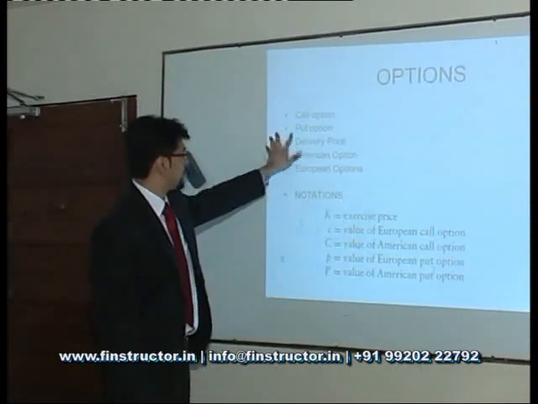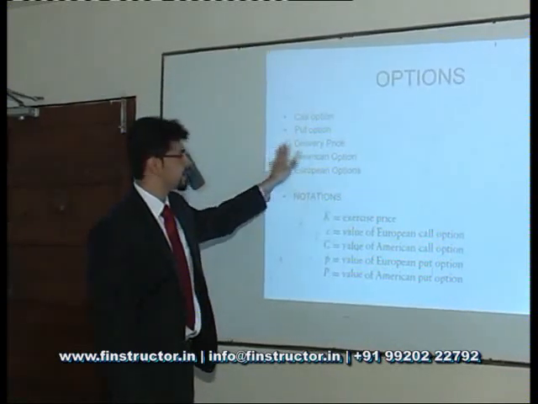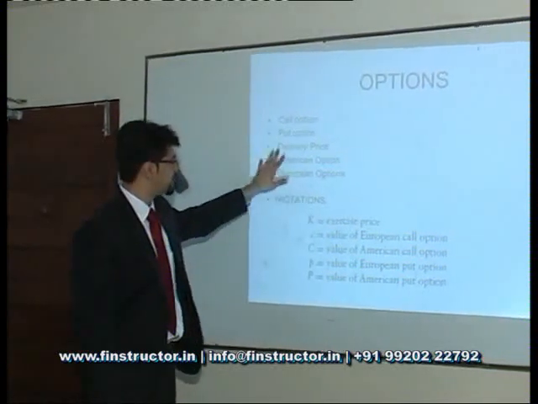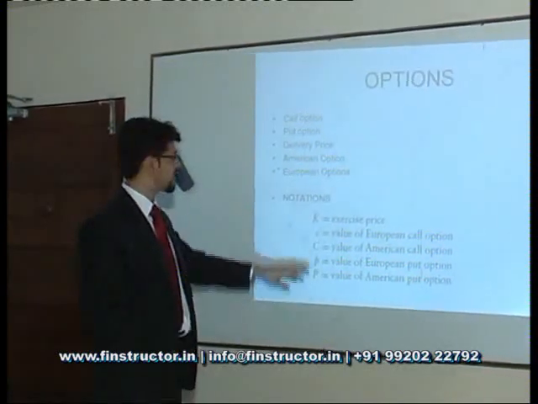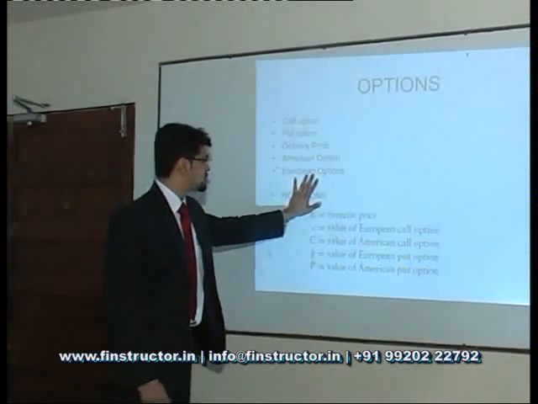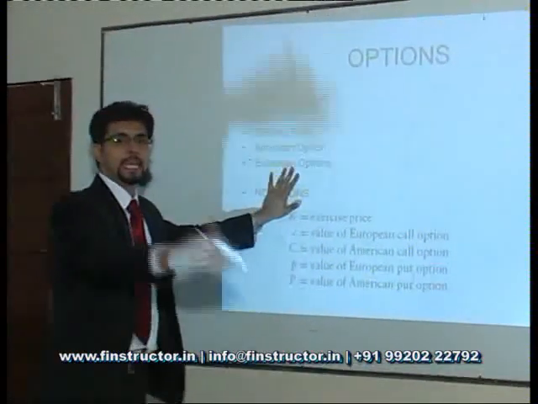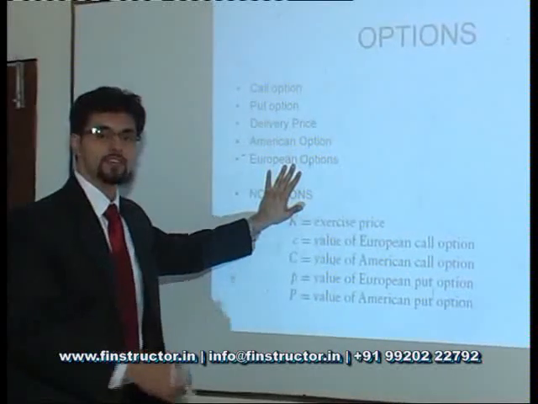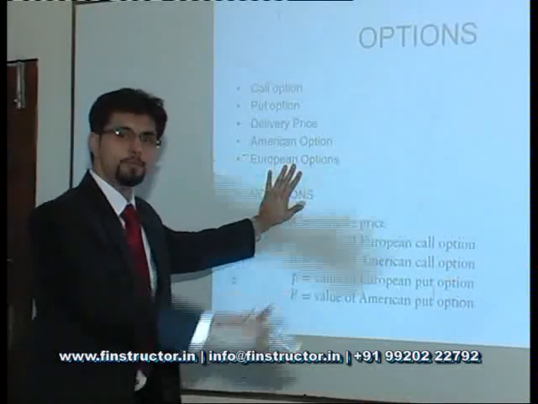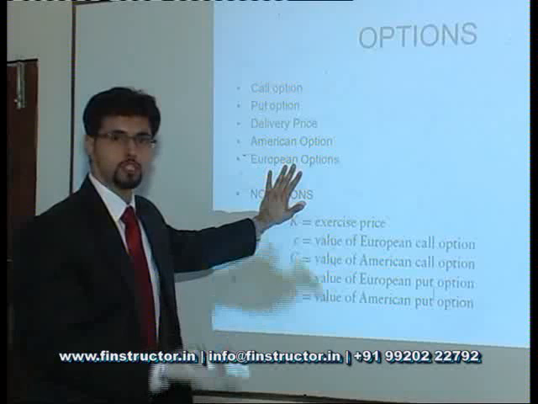Now, just a little bit of terminology that we should be familiar with. Call option, option to buy; put option is an option to sell; delivery price is strike price, K, that is the price that the two parties have agreed upon. An American option is an option that can be exercised at any point till maturity. So if I have been given an option for 1 year, at any point during that 1 year, I can exercise the option to buy or sell the stock.